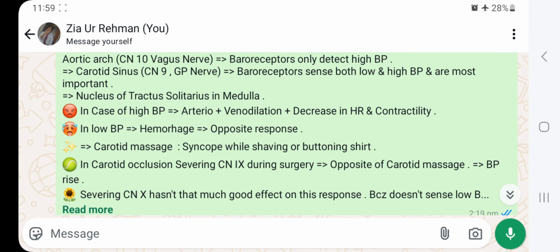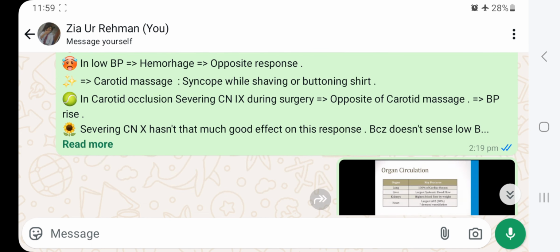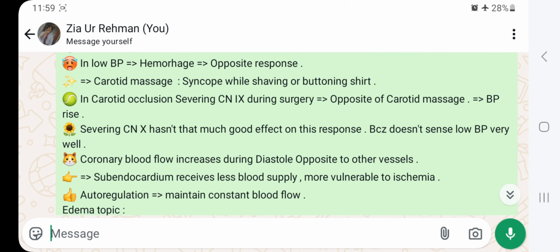Carotid massage will lead to syncope while shaving or buttoning a shirt. In carotid occlusion, or severing cranial nerve 9 during surgery, that will lead to the opposite of carotid massage. So BP will rise. Severing of cranial nerve 10 does not have that much effect on this response because it does not sense low BP very well.